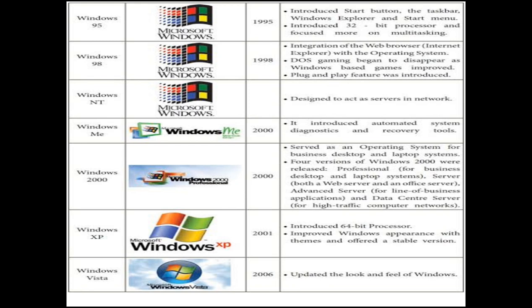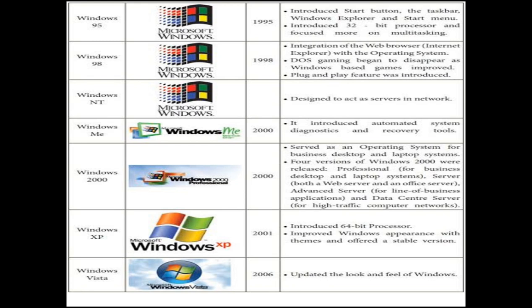We can see the taskbar at the bottom of the monitor on the screen. It introduced a 32-bit processor and focused more on multitasking.